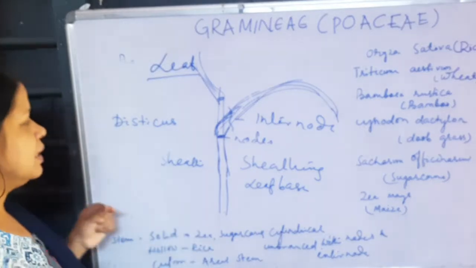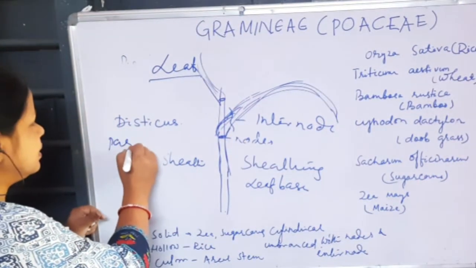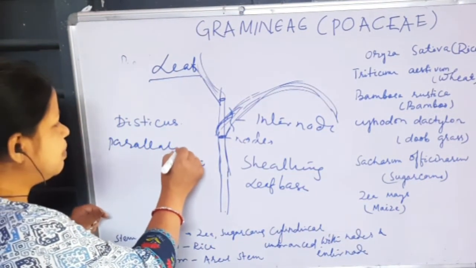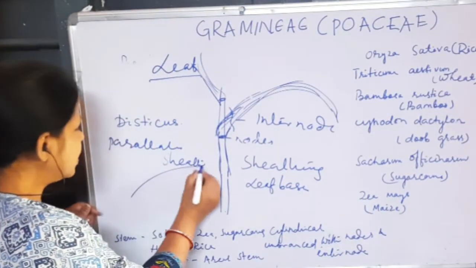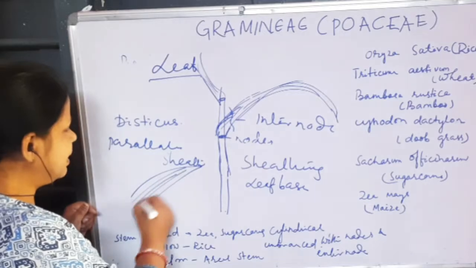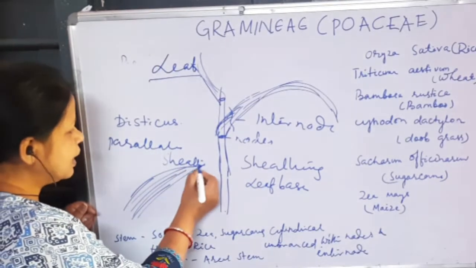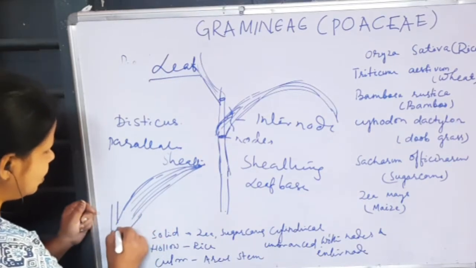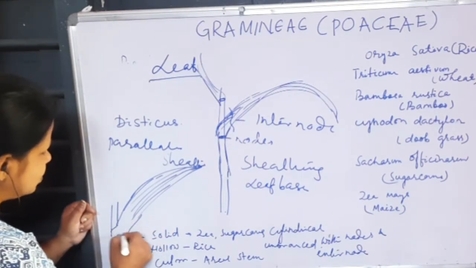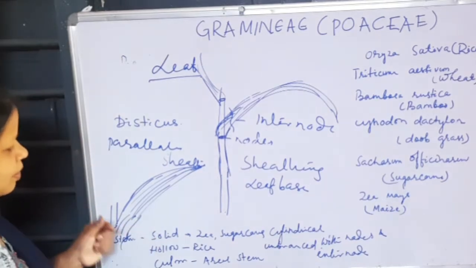And leaves have parallel venation or parallelly veined leaf. These are all monocot leaves. This is the parallel venation, acute apex, and there is a sheathing leaf base. No leaf petiole, there is no such petiole. They are covered by a sheath.